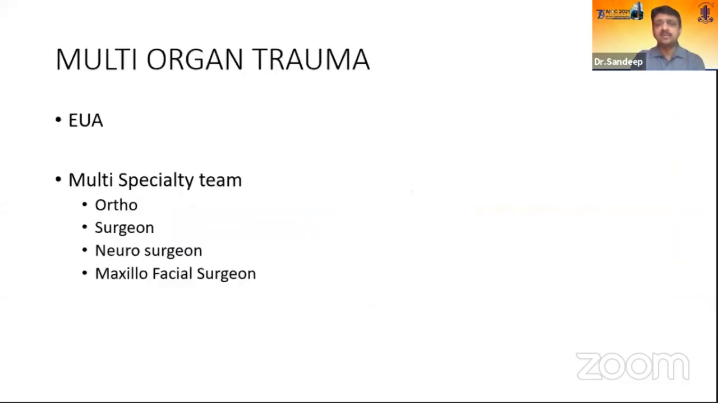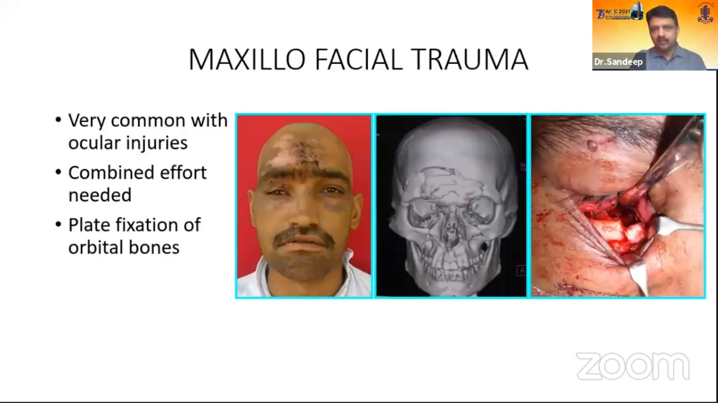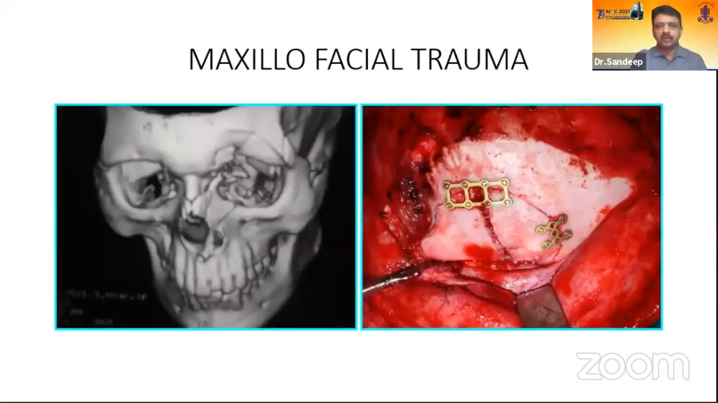What happens when the patients reach tertiary care centers? Most of these patients have multi-organ trauma, so EUA is a must, with a multi-specialty team of ophthalmologists, orthopedic surgeons, neurosurgeons, and maxillofacial surgeons. Most of our traumas come with maxillofacial trauma, and a combined effort is needed by ophthalmologists and maxillofacial surgeons, which we have in most of our zonal and tertiary care centers. The floor and the roof can be repaired by them with our help.